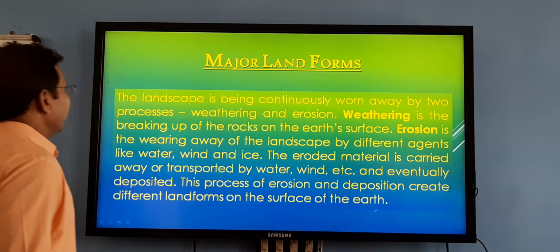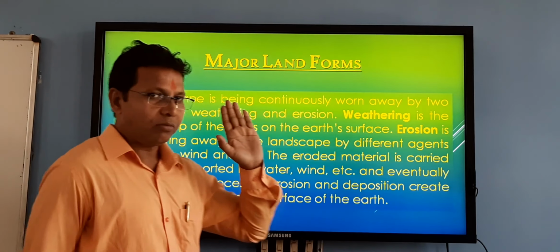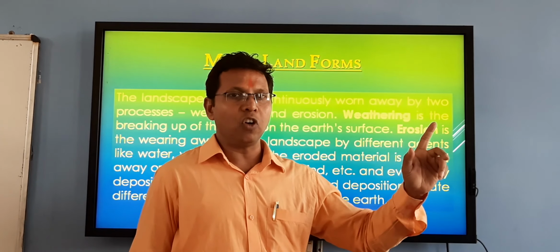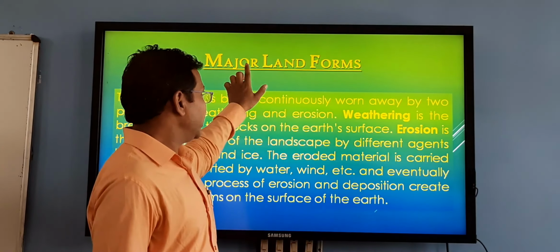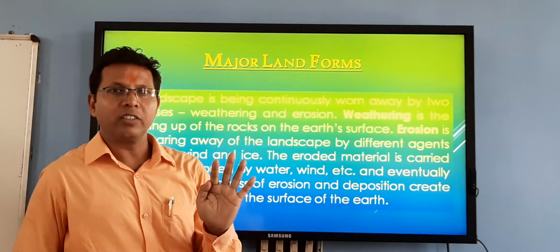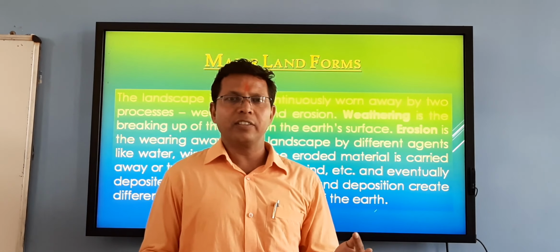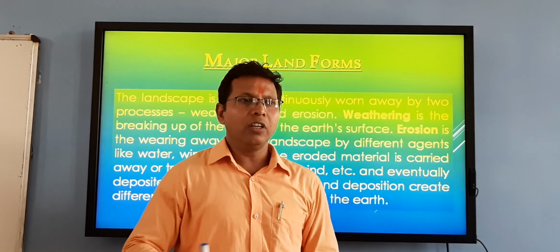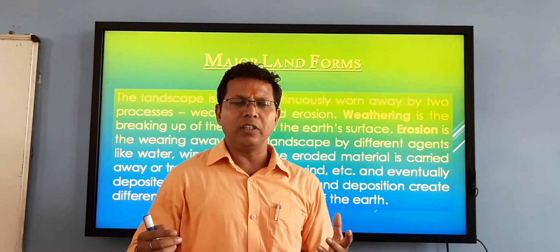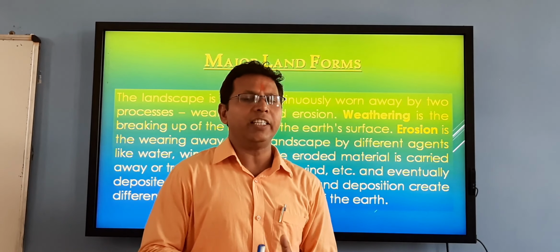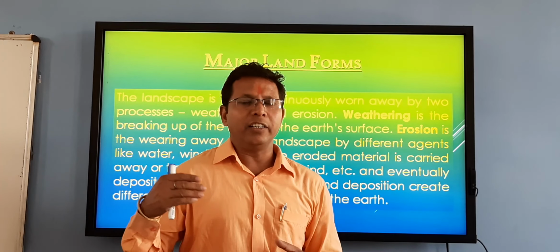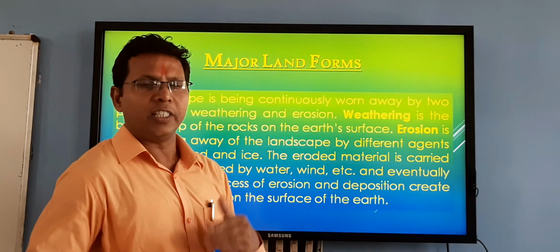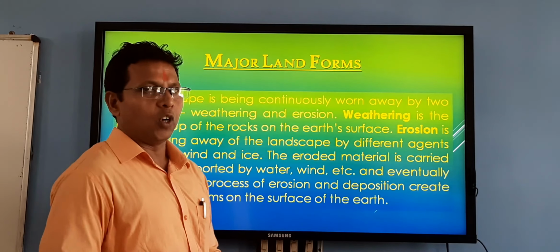Yes, dear students, as we have seen, various types of landforms are known as major landforms, like mountains, floodplains, plateaus, delta, waterfall, and various landforms in sea areas, ocean areas and desert areas. We will discuss the different types of landforms.